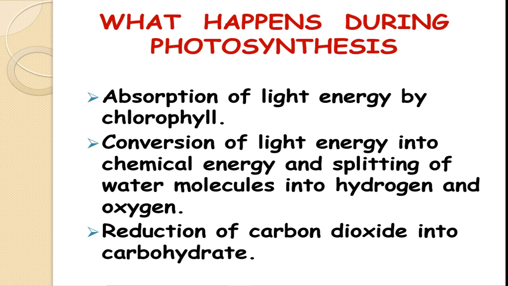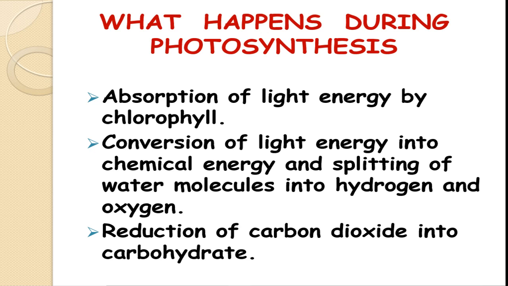First of all, when sunlight is present in the form of light energy, the chlorophyll absorbs the sunlight from the sun. Then that light energy is converted into chemical energy.